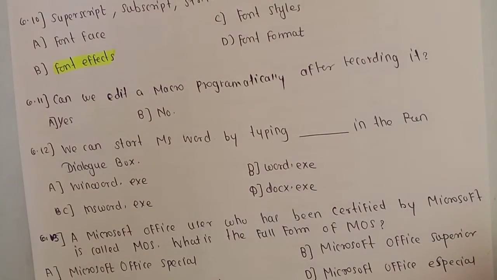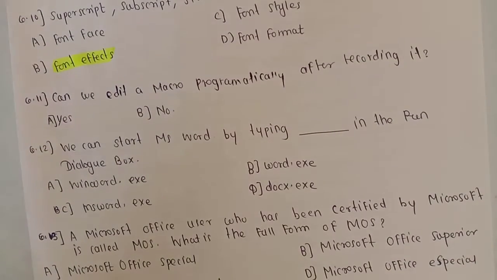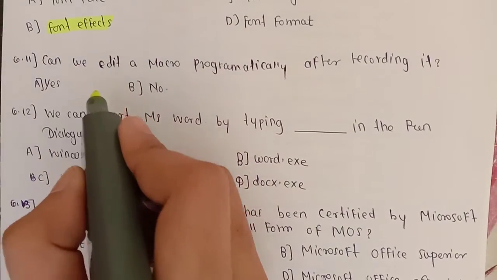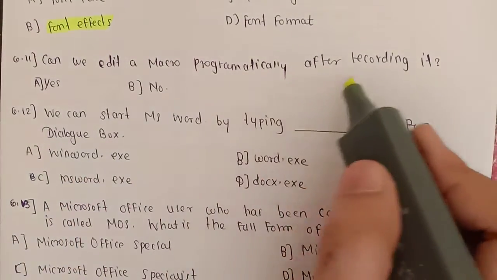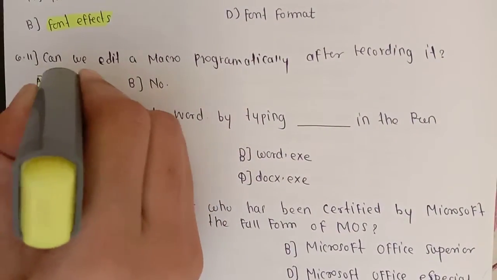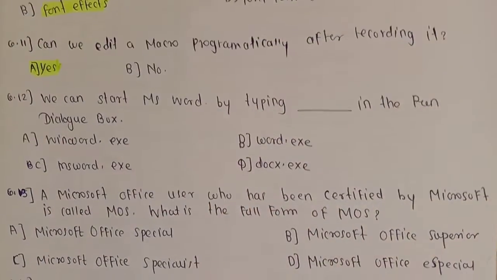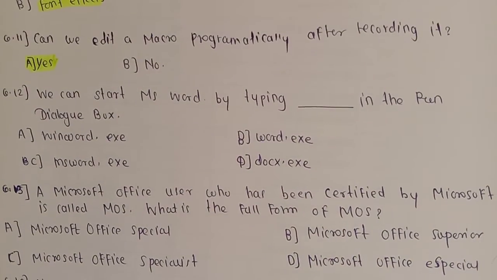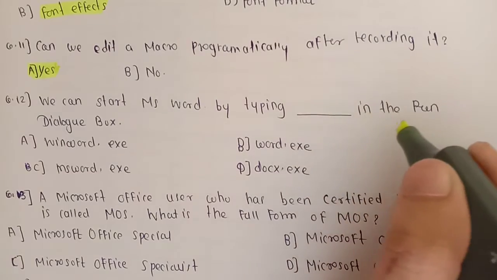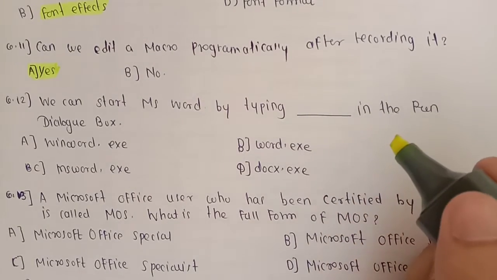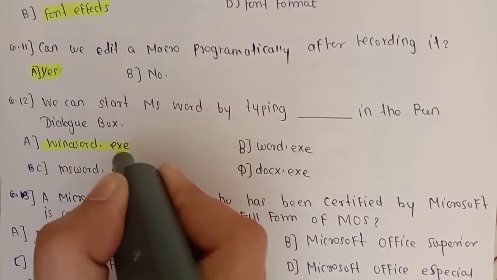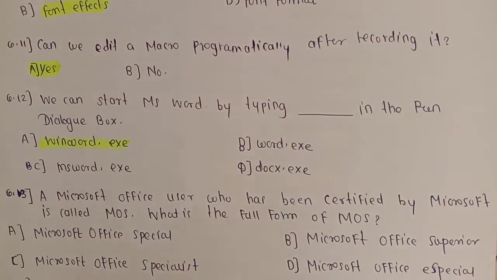Next question. Can we edit a macro programmatically after recording it? Yes, we can edit a macro programmatically after recording it. Next question. We can start MS Word by typing this in the Run dialog box. The answer is winword.exe, that is answer A.